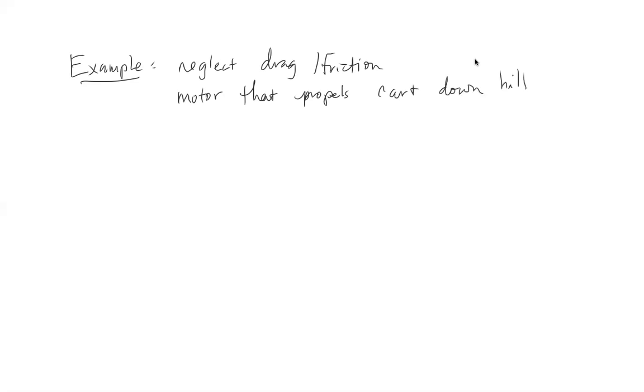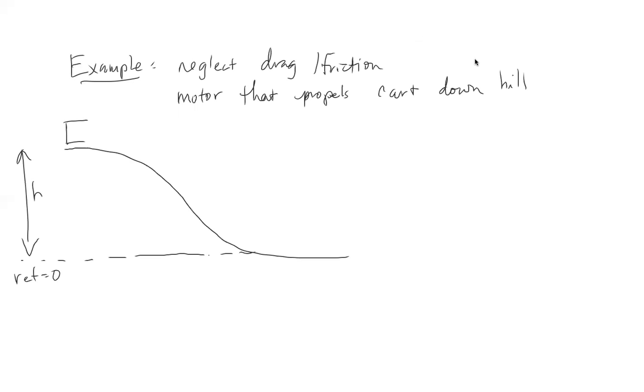Okay, so we have our hill, we have our reference zero point, we have our cart that's some height h above on the hill. And of course this is point A, this is our cart at point B. Here again, we have a potential energy stored, which is equal to something, right? It's non-zero. And our kinetic energy is equal to zero here because it's not moving.